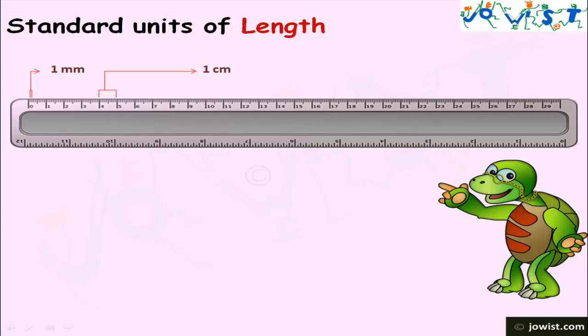If we see closely, we can find 9 small markings which makes 10 spacings between two bigger markings. Each spacing is equal to 1 mm. So we can say 1 centimeter is equal to 10 millimeter.